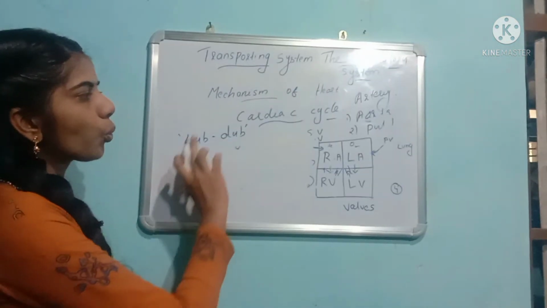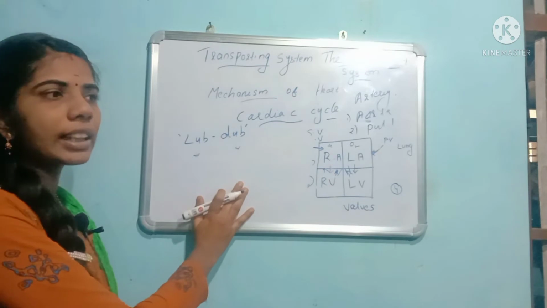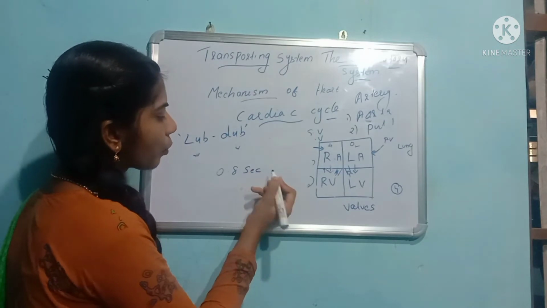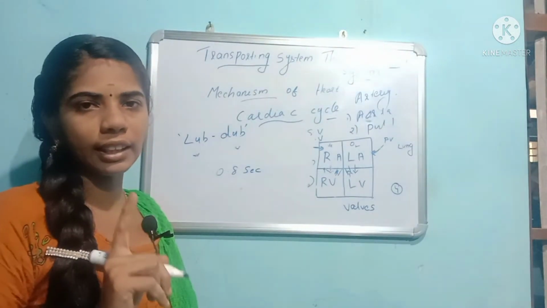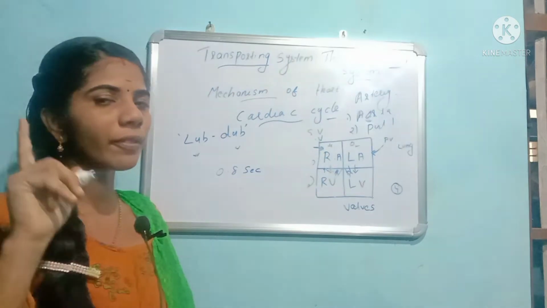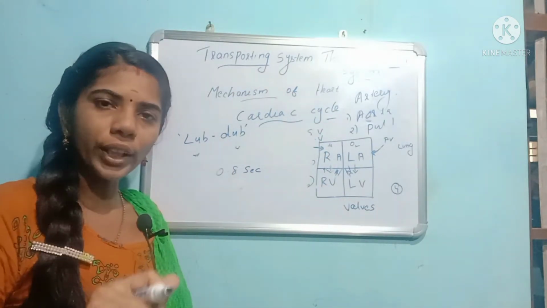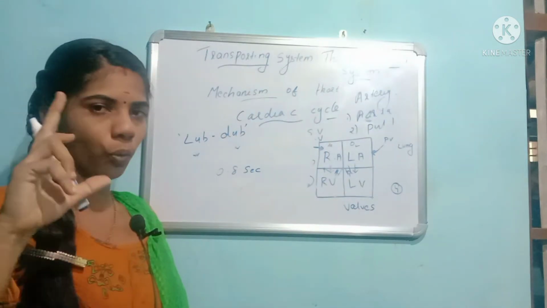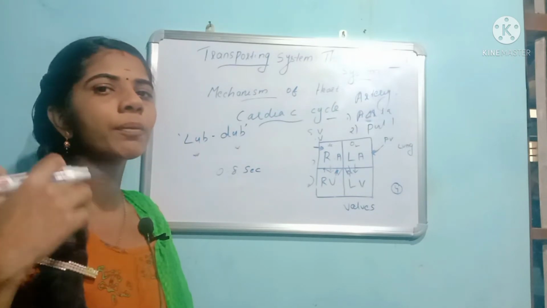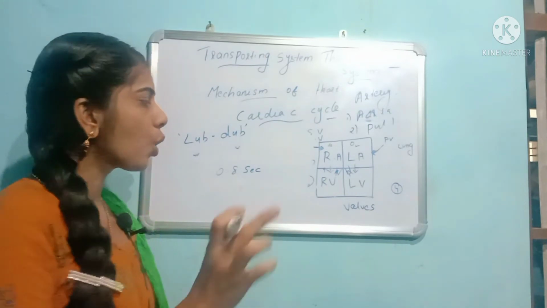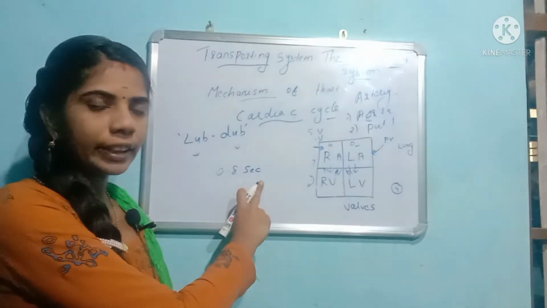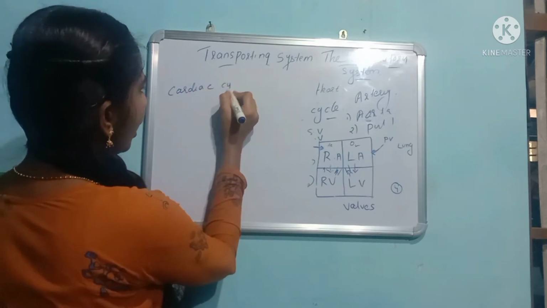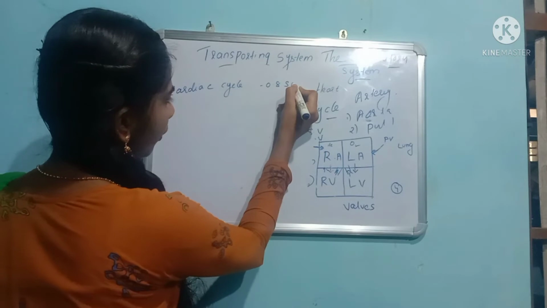For completing one cardiac cycle, what time will it take? 0.8 second will be taken for completing one cardiac cycle. One cardiac cycle means one contraction and one relaxation of the auricles and ventricles. That is the cardiac cycle, and it takes 0.8 seconds. Clear?